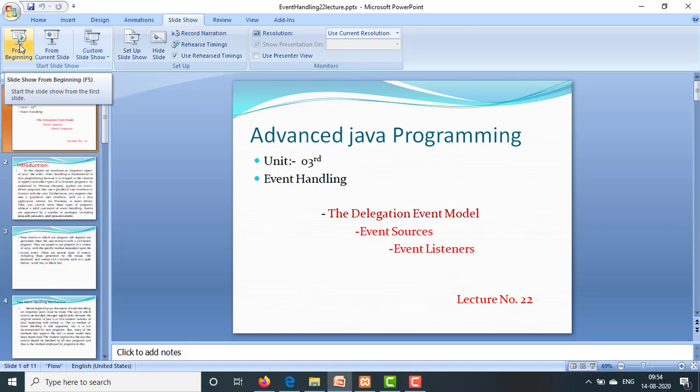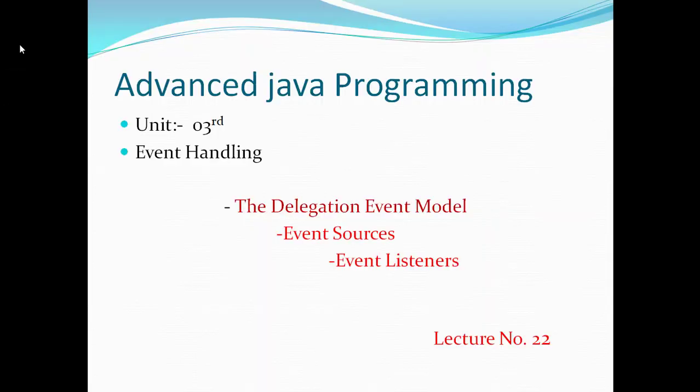In the previous lectures, we have studied two chapters or two units. First unit is the AWT, second Swing. This is the third unit, Event Handling.